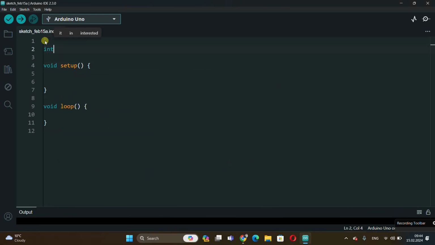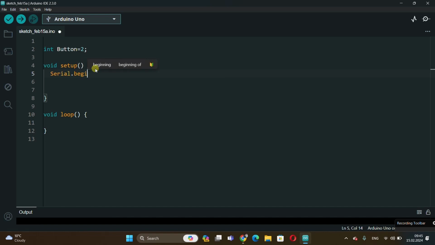So friends, let's move on to the use of the serial plotter. In my opinion, the serial plotter is more fun. We start with the same setup. Let's write the launch command.